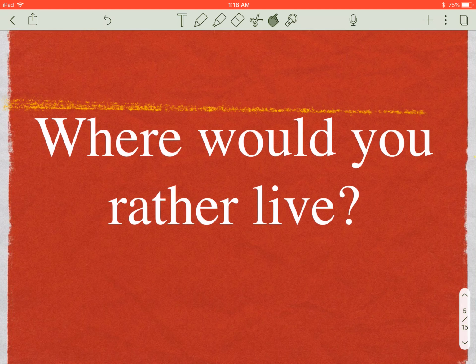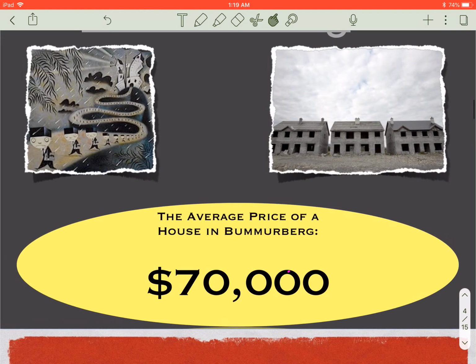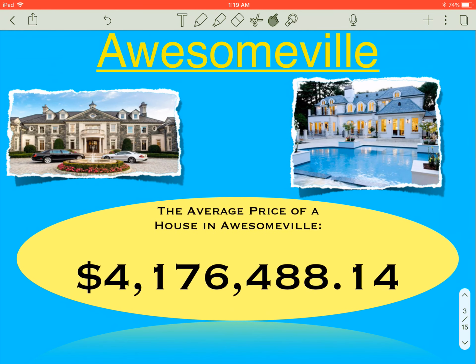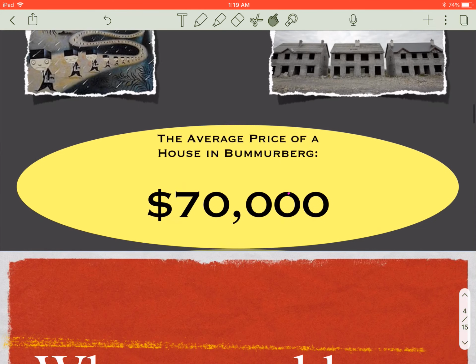But sometimes we don't know the full picture. People can use statistics to kind of warp our minds to think what they want us to, and we really have to use some critical thinking to decide how the data is being displayed to make our decisions. So what I didn't tell you about this: I did tell you the average price of Bummerburg was $70,000, and I told you the average price of Awesomeville was a little over $4 million per house.